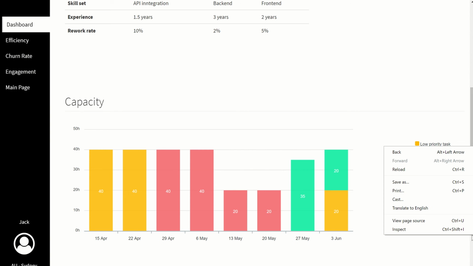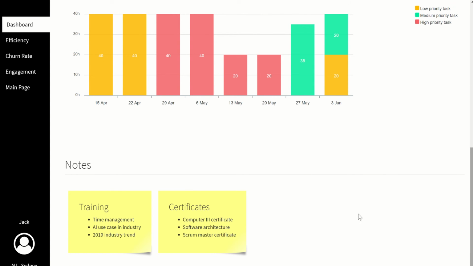Also, we look into his actual quality profile, which is what training he has done. From here you can see he has done a software architecture certificate and a Scrum Master certificate. So this is a quality report we can provide.